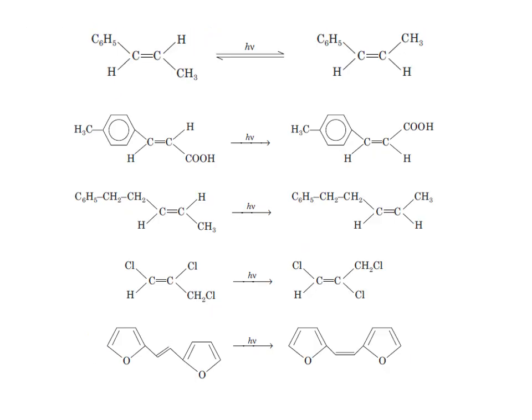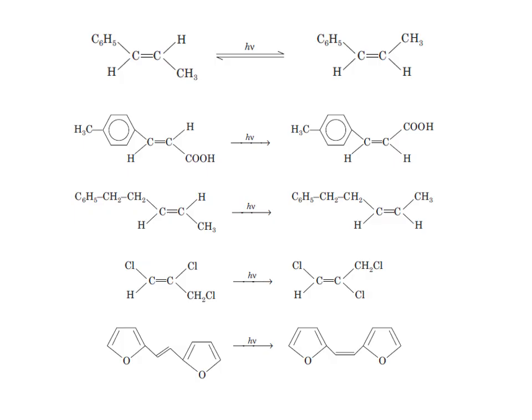However, as mentioned earlier, the trans form absorbs more light at the exciting wavelength. Here we can see the epsilon max for trans is 16,300, whereas for the cis form the epsilon max value is only 2,880, and consequently the trans isomer gets converted almost completely into the cis isomer.